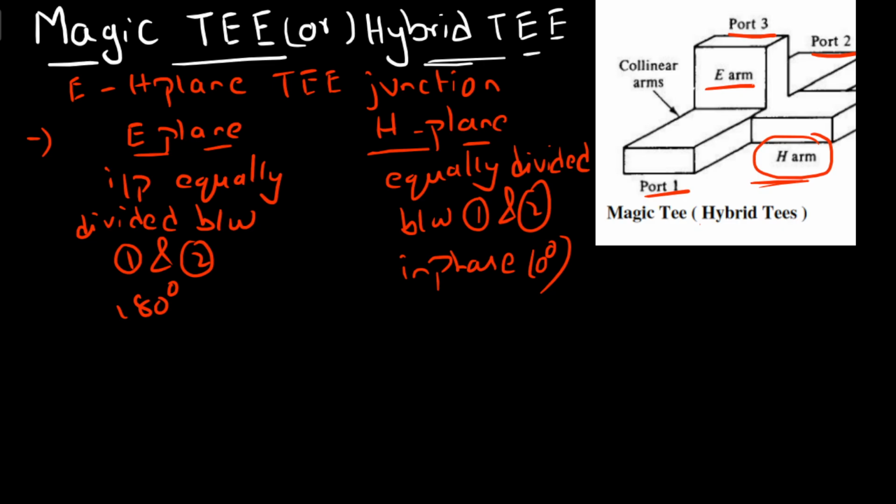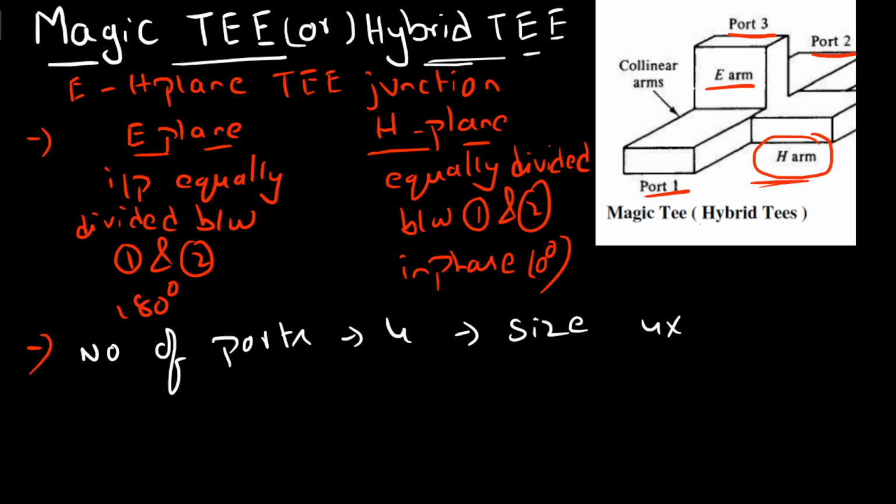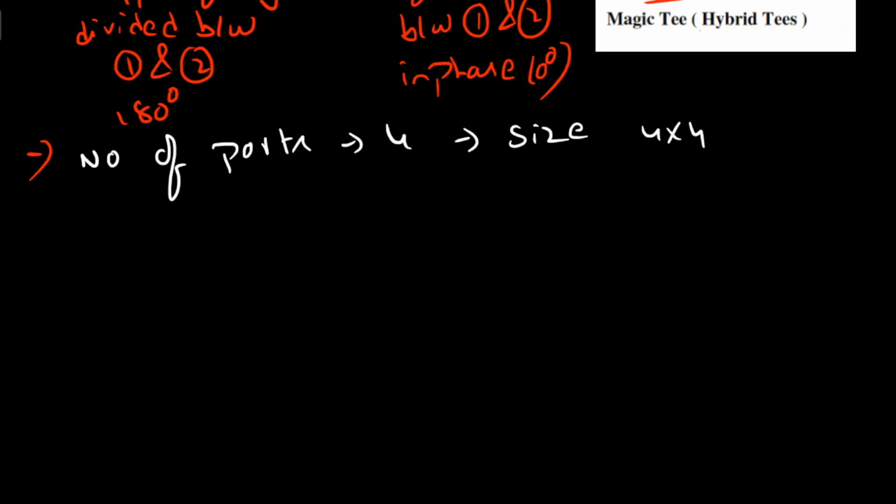And now you have to determine the scattering matrix for magic T. The first step is to determine the size of the matrix. To find the size of the matrix, you require the number of ports in this T junction. Here the number of ports is 4, so the size of the matrix is 4 by 4.